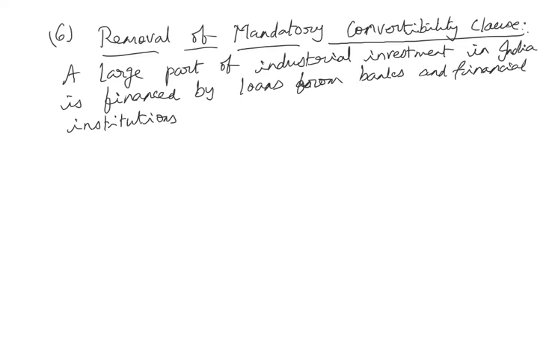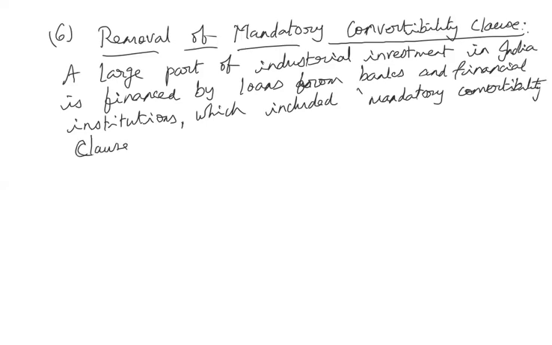When they are borrowing loans from banks and other financial institutions, before 1991, there was a clause called the mandatory convertibility clause, while lending.